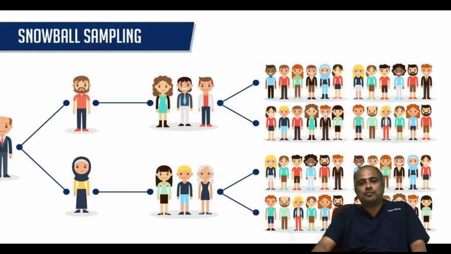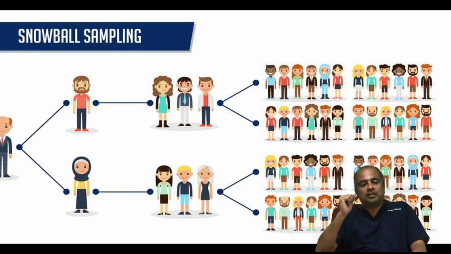Now we are going to see about snowball sampling. Snowball sampling is nothing but first you identify a person who falls into your criteria. For example, if you want to survey some smokers or cancer patients, you catch a person who already smokes, so he fits into your criteria.